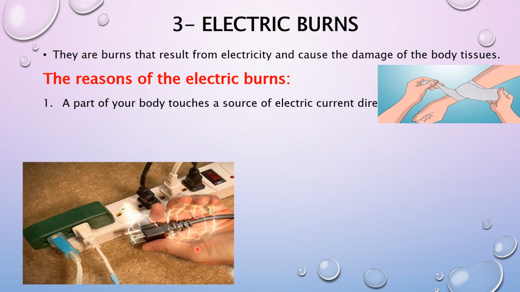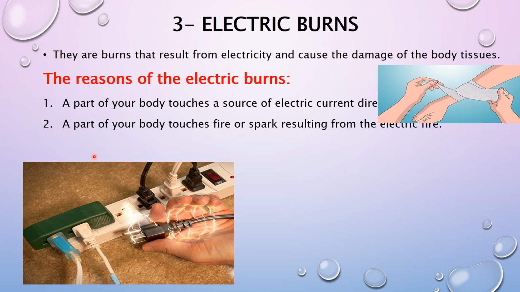Look at this picture. This person touches an electric current directly, so it may cause electric burn to the tissue of the body. Number two, a part of your body touches a fire or spark resulting from the electric fire. If you touch the electric fire, it causes damage to your body tissue, so it causes electric burn.